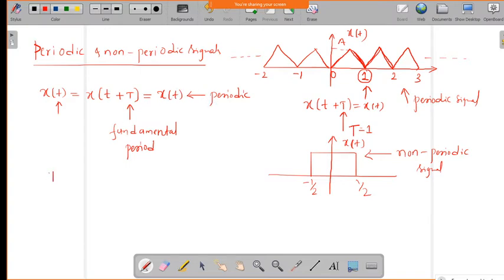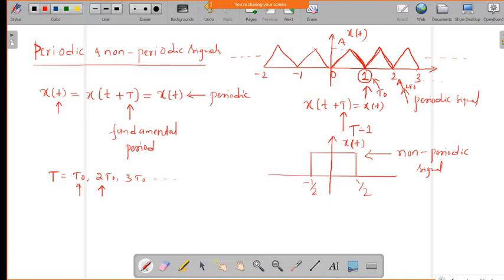Now this fundamental period may repeat at T naught, 2 T naught, 3 T naught, and so on. Say this is T naught and this one is 2 T naught. The signal keeps repeating. For some signals it may not repeat at T naught but may repeat at 2 T naught, and then that is the fundamental period.